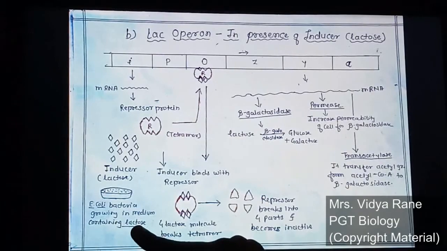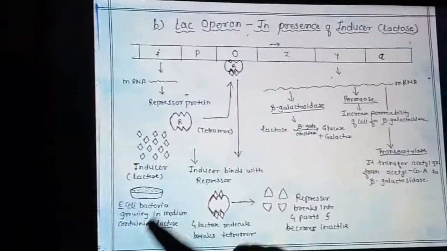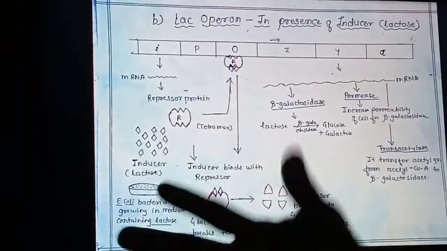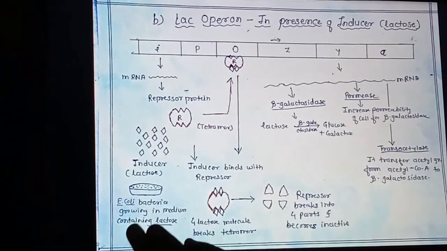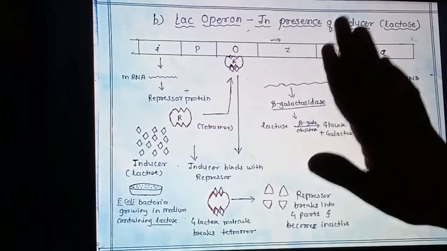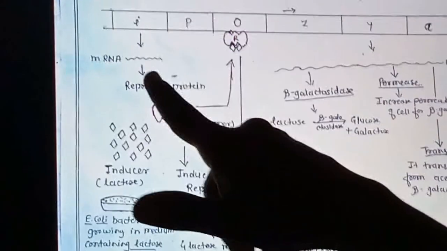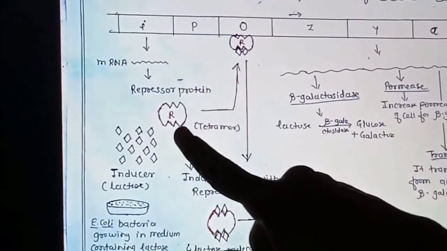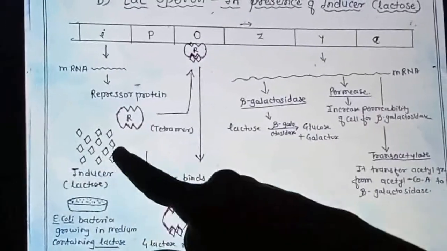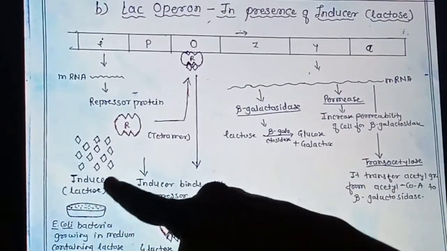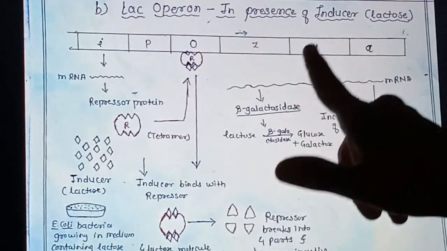Whenever the medium contains lactose and E. coli are growing in it, they don't have any source other than lactose to get energy. So in that process, what actually happens to the operon? See here, once again the regulatory gene synthesizes mRNA. This mRNA produces a repressor protein, which is a tetramer, but in the medium there is lactose. Now lactose is also called an inducer, because it induces this operon, it starts this operon.